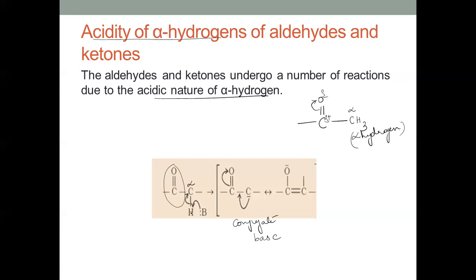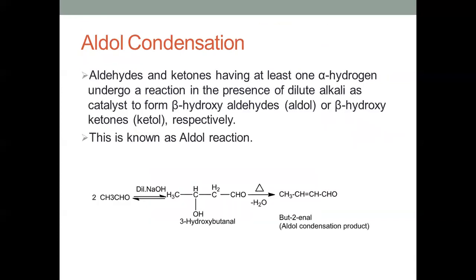Right. Now, what are the reactions which are possible because of the acidic nature of this alpha hydrogen? There are a number of reactions we can see. The first one is the aldol condensation, which can be observed because of the acidic nature of the alpha hydrogens. What is a must for this aldol condensation is the presence of at least one alpha hydrogen.